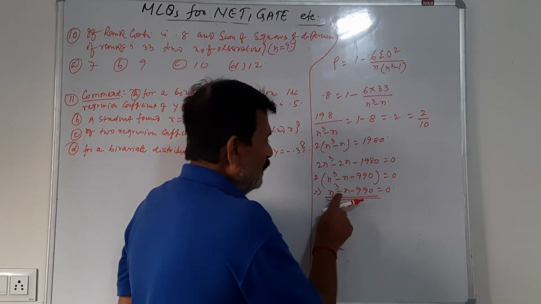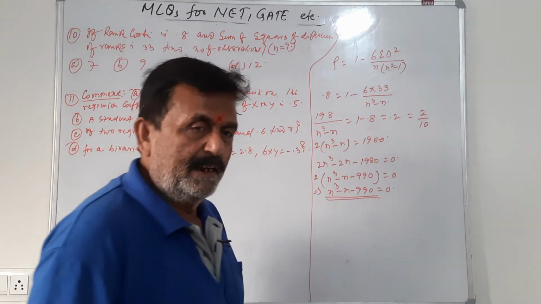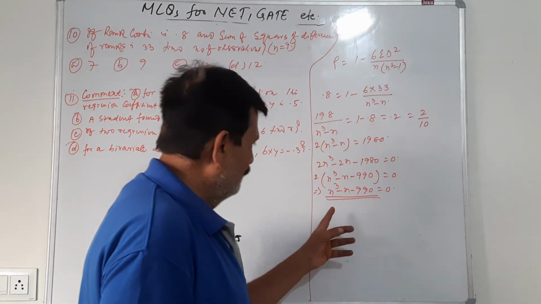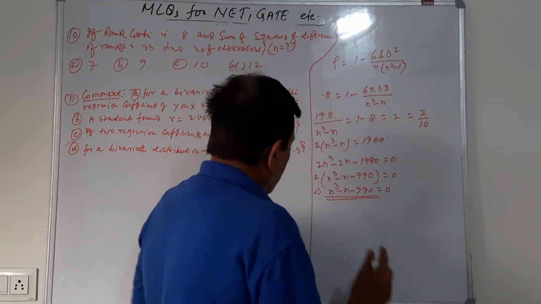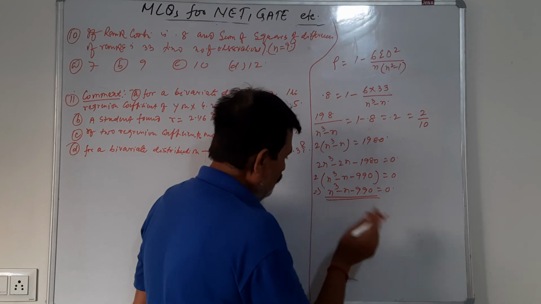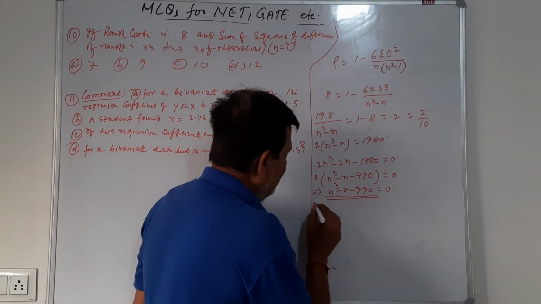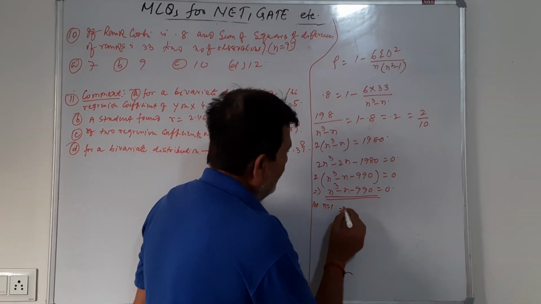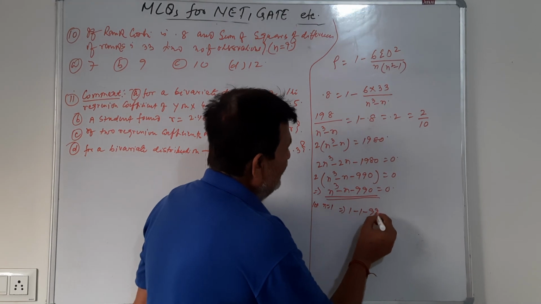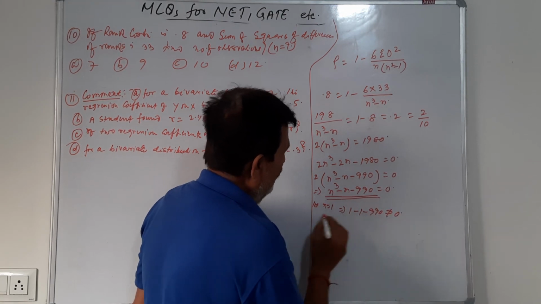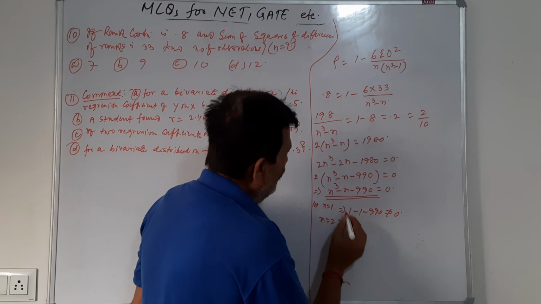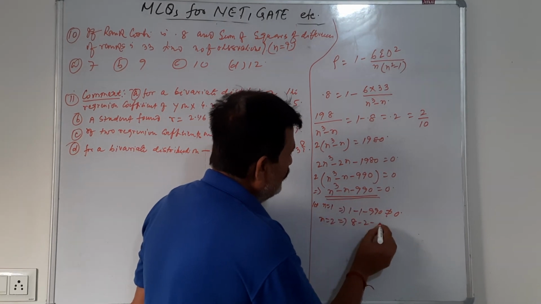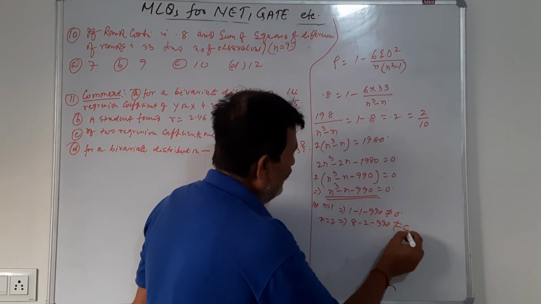So n can never be negative. So we just don't have to roam towards the negative values of n. We have to rather search within the positive values. Let n be 1. This is 1 minus 1 minus 990, absolutely not 0. If we take n as 2, cube is 8, minus 2 minus 990, once again not 0.